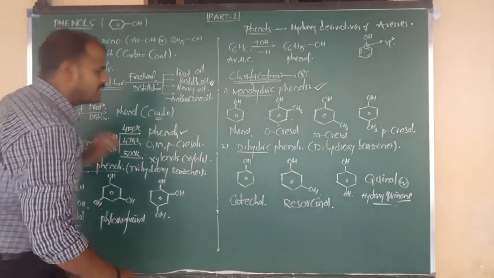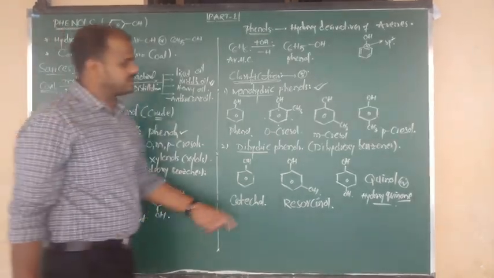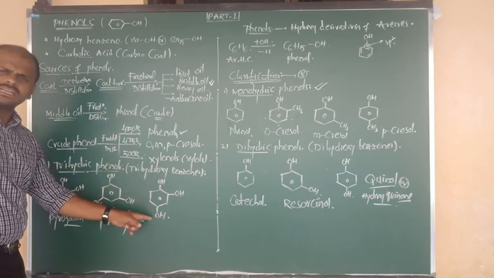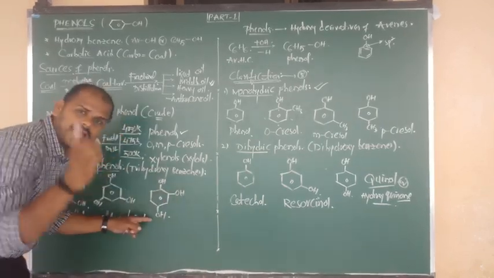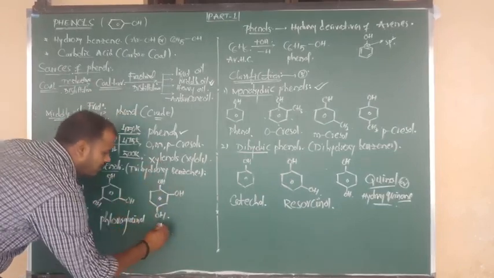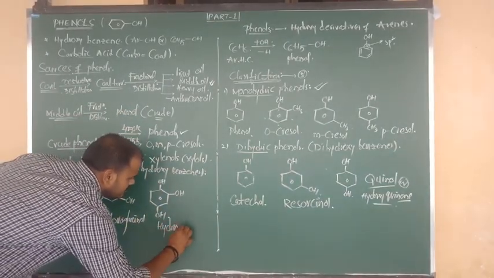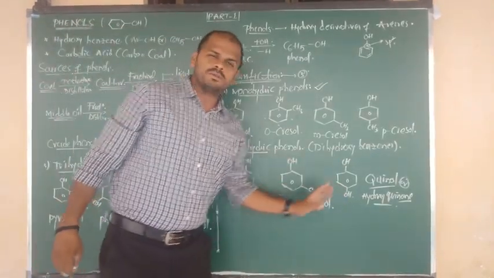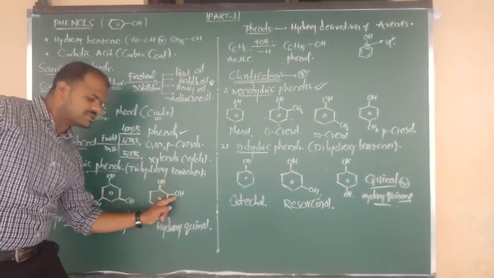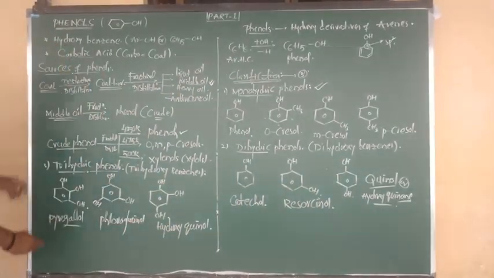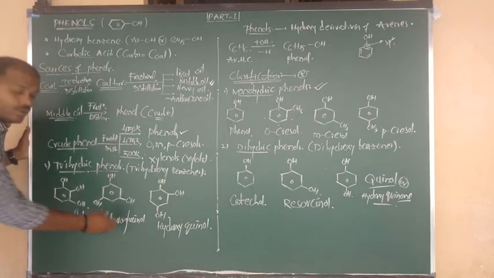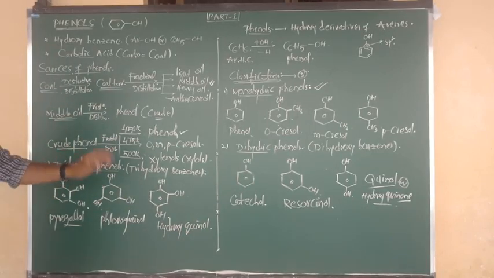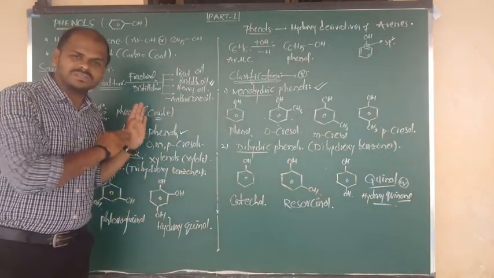The last one, listen guys: benzene connected to two OH groups opposite. What is the name? Phenol. Here also the same thing, two OH opposite, phenol. But at the phenol side place, what group is there? Hydroxy. So we have to say hydroxyquinol. So pyrogallol, phloroglucinol and hydroxyquinol are the three examples of trihydric phenols. Your classification is also clearly completed.